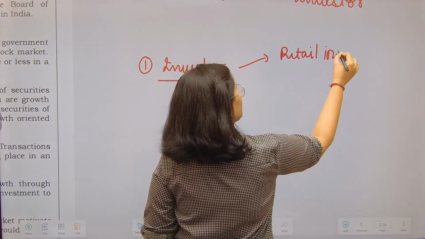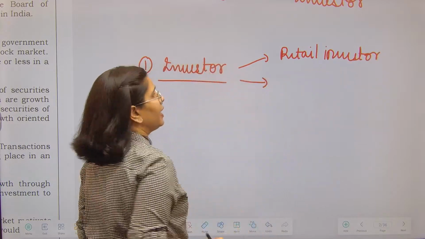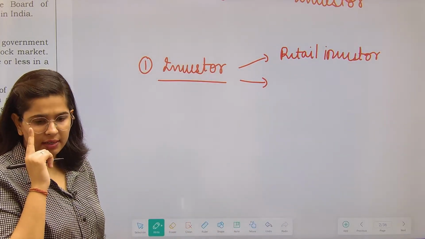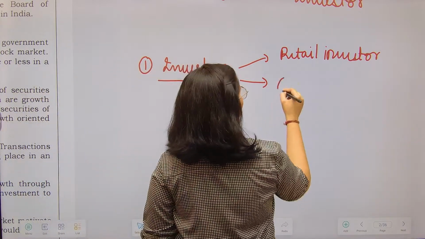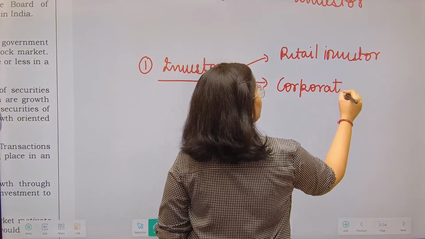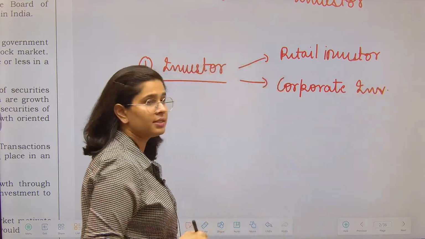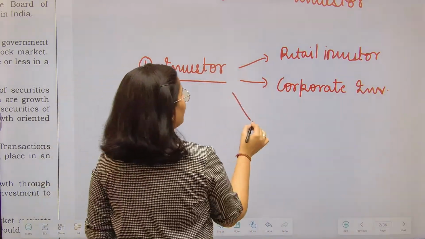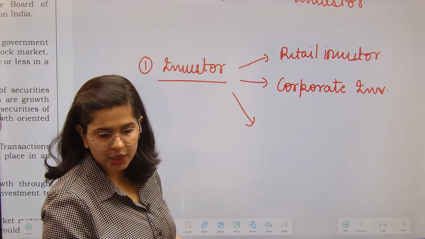Retail investor means the person who is investing small amounts. Apart from that, we can have corporate investors. Apart from that, we also have investors whom we call QIBs.